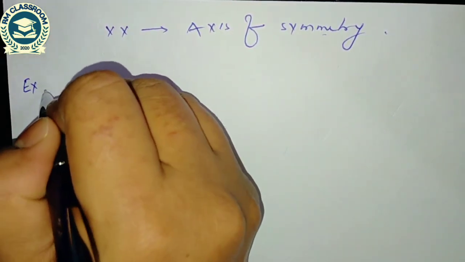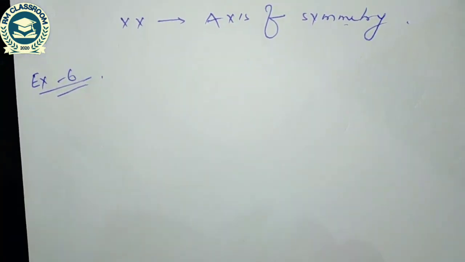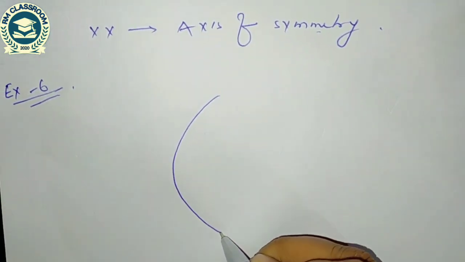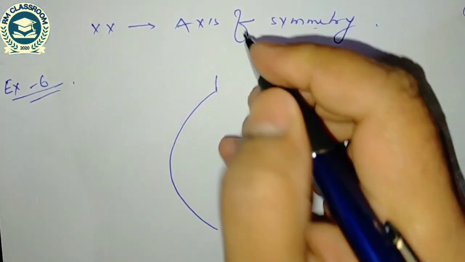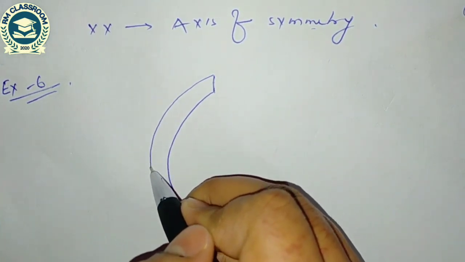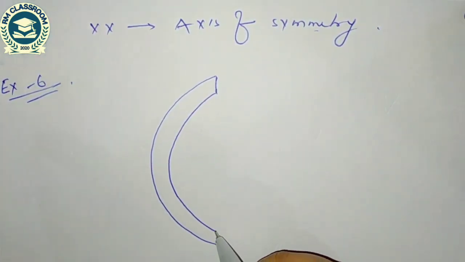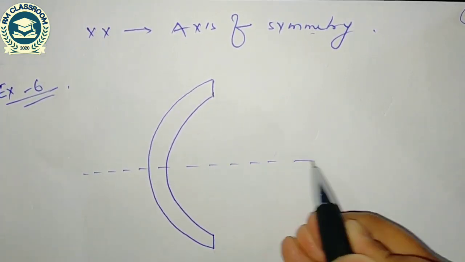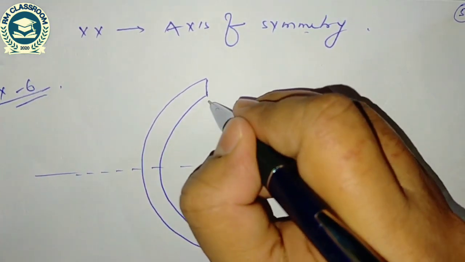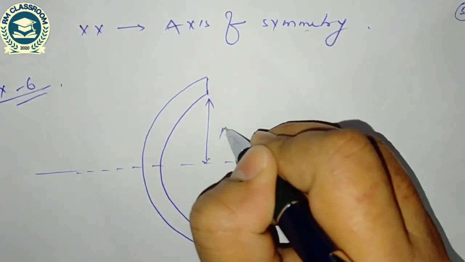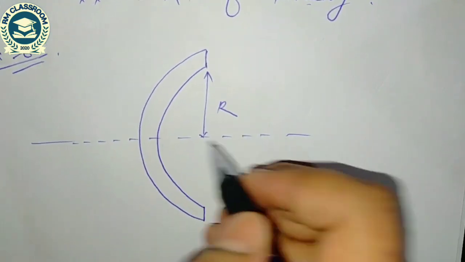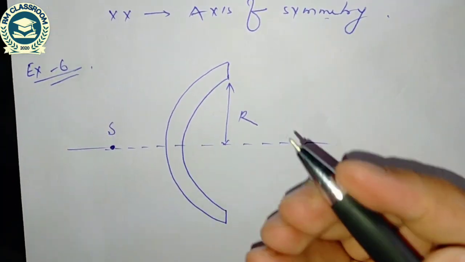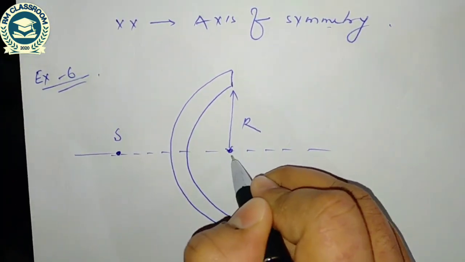Another example, example 6, a semicircular section. This is the semicircular section. This is the axis of symmetry. This one is radius R, and the shear center will lie on the axis of symmetry, and this position is CG.